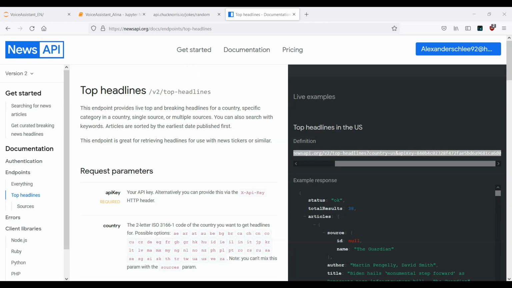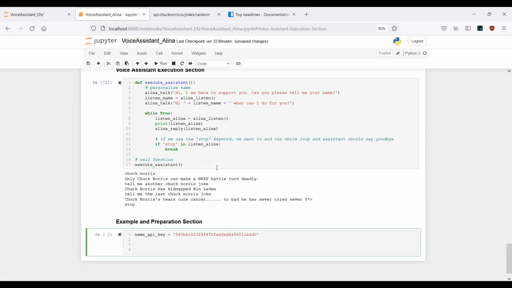Now let me just go back to the notebook and provide one new variable here. It's news_URL, equals to this link. Now you can see inside this link the API key is already provided.